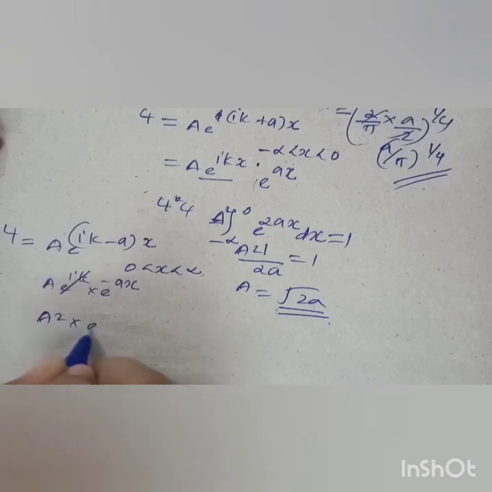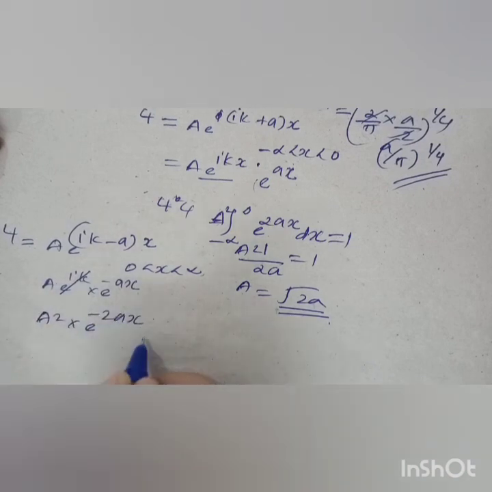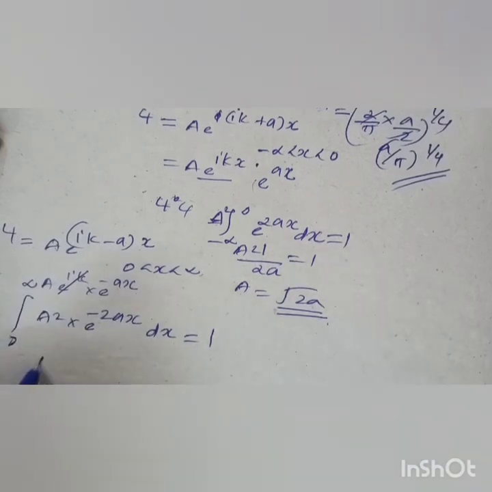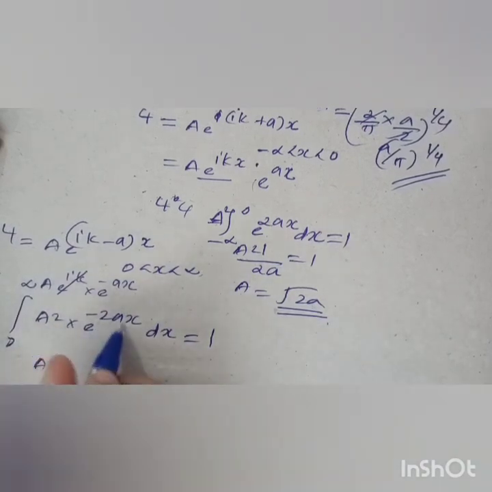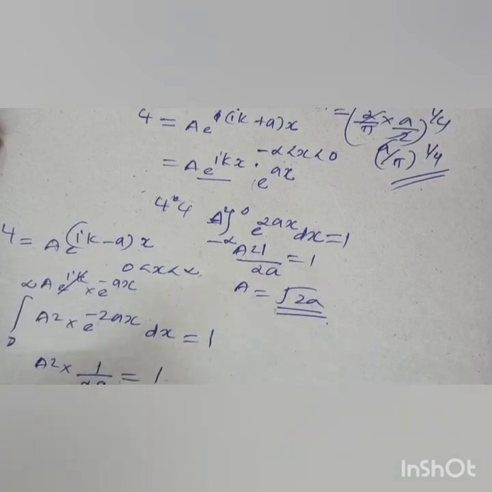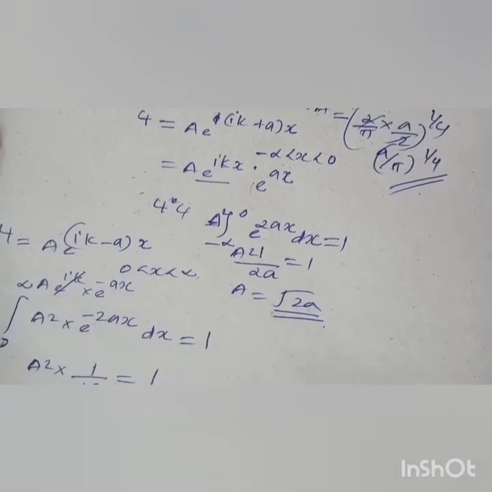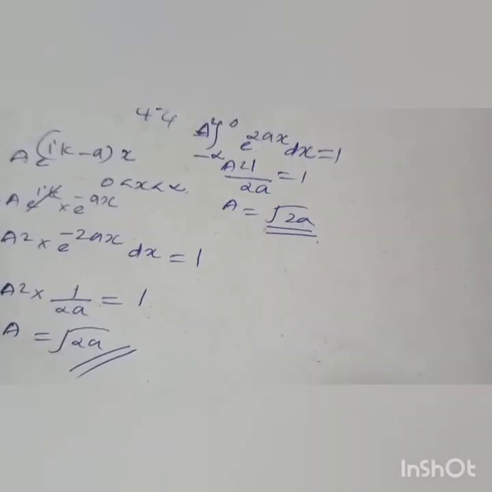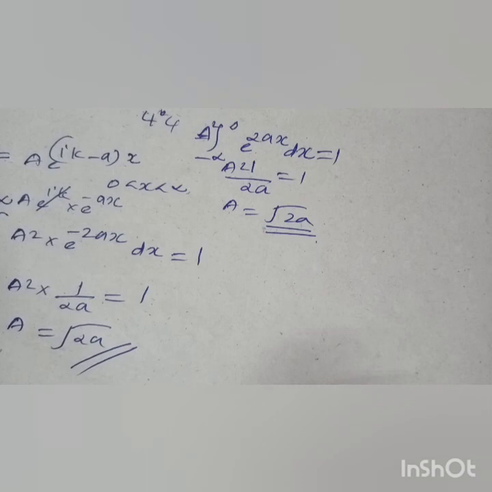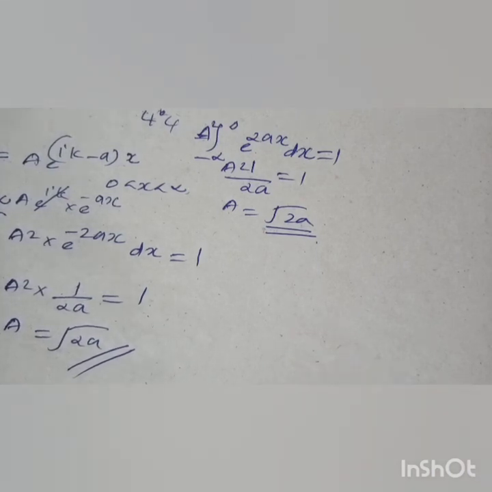So A² ∫ from 0 to infinity of e^(−2ax) dx = 1, so A² × 1/(2a) = 1. So A = √(2a). So this is the same as before. So we can find the normalization constant by the simple trick.